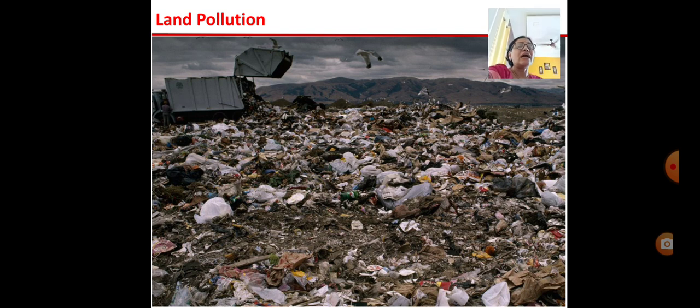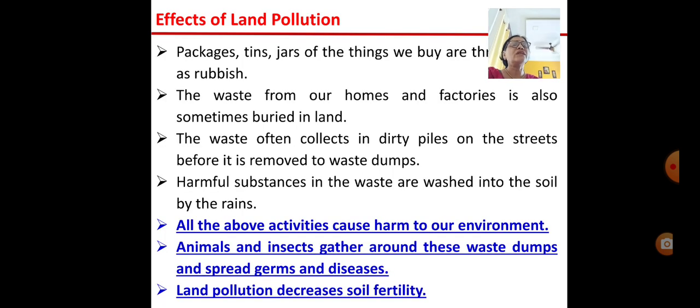The land has become dirtied by dumping all the rubbish and waste on the land. We have dumped all the waste into the land, and we have polluted the land. Now what are the effects of this land pollution? Whatever things we buy, the packages, tins, jars, all of these things we throw in the waste.